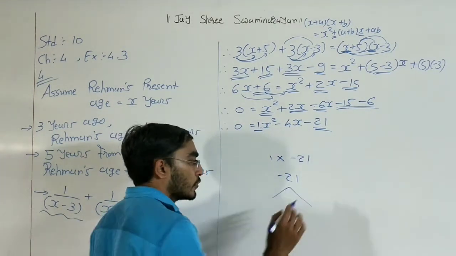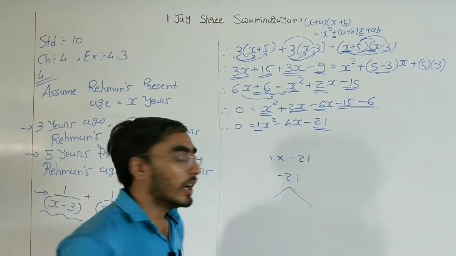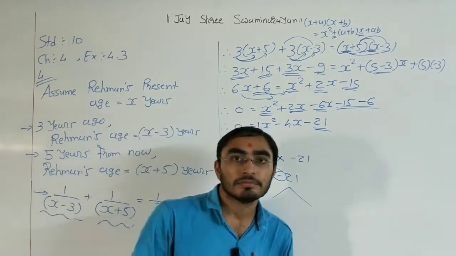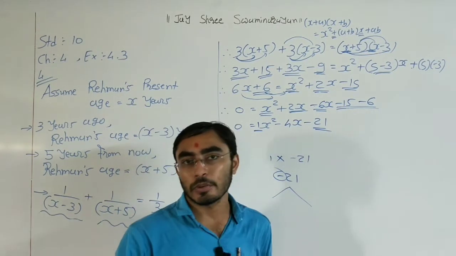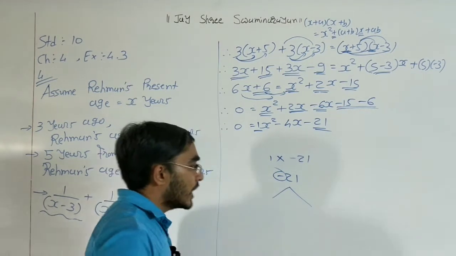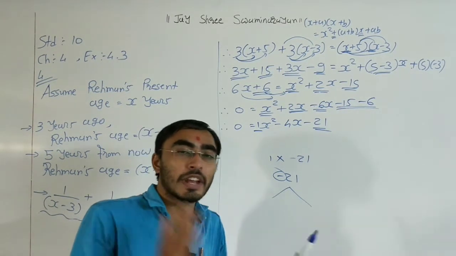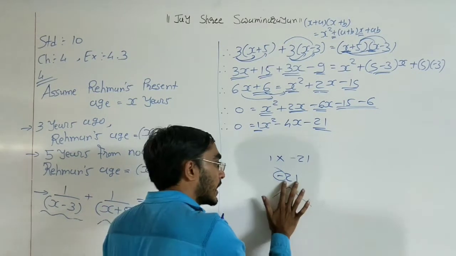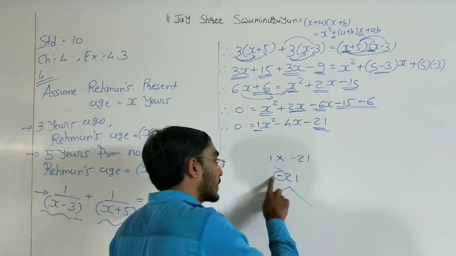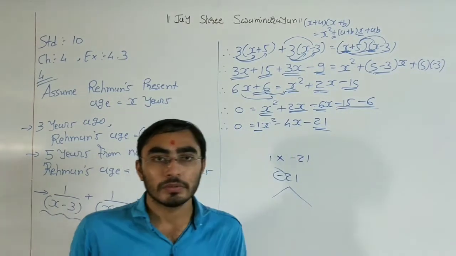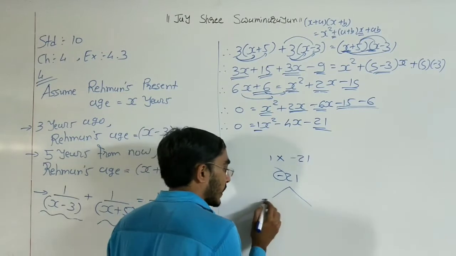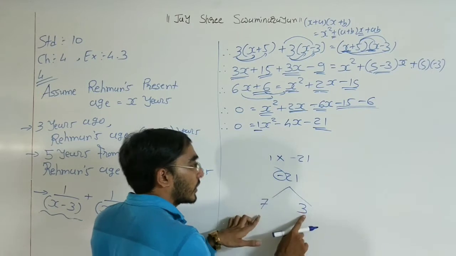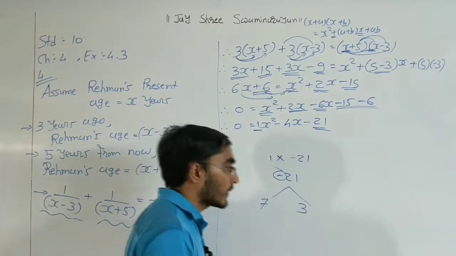Now we need to find the 2 factors of 21. And here we need to check the sign. Here a negative sign is there, so we need to use the subtraction process. Okay, that means we want that type of factors of 21 that if we multiply them, then we get 21, but if we subtract them, then we get our middle term 4. Right? So those 2 factors are 7 and 3. 7 multiplied by 3, 21. 7 minus 3, 4.